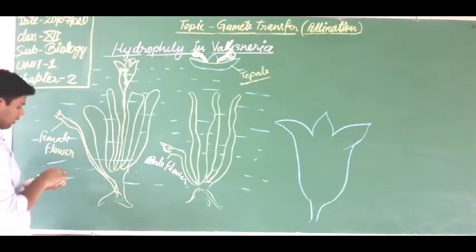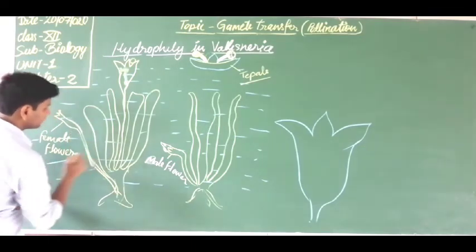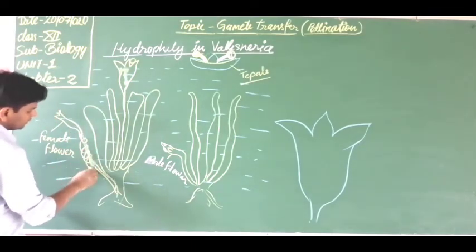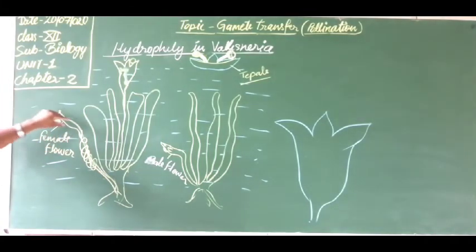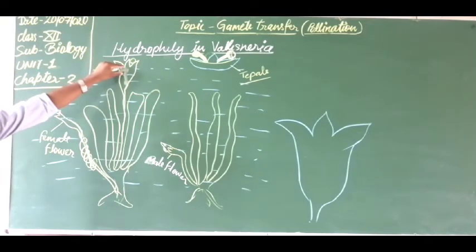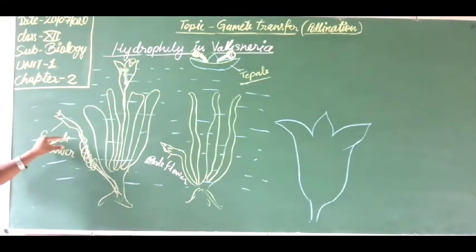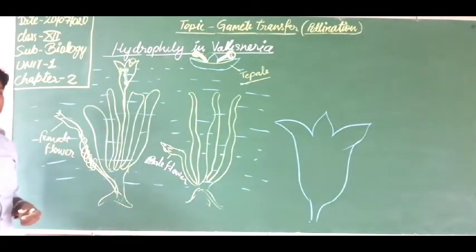This happens after coiling. Suppose I am making the coiling. How does coiling occur? Like this. When coiling occurs in the stalk of this flower, after pollination the flower comes downside. Here the fertilization occurs and it forms the fruit and seeds.